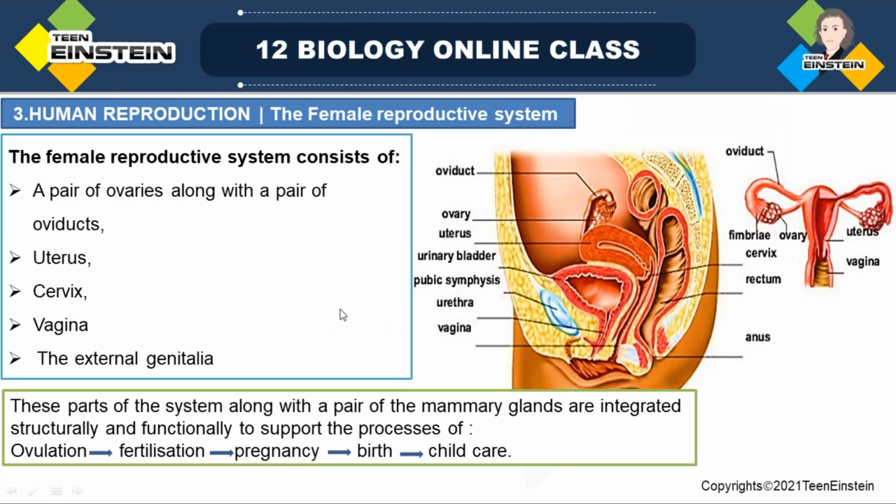So we are discussing the female reproductive system in humans, right? The female reproductive system consists of a pair of ovaries along with uterine tubes, then uterus, then vagina, then external genitalia, and mammary glands. This completes the whole system, right? The female reproductive system has different functions.